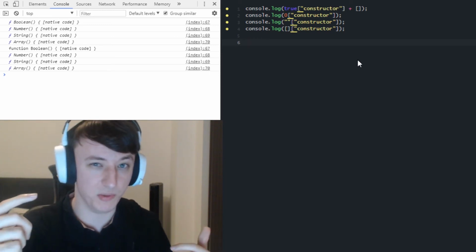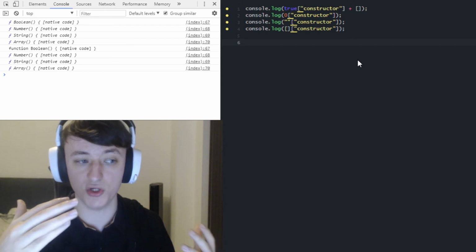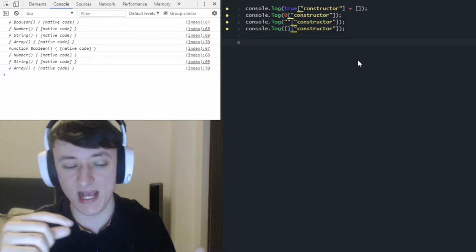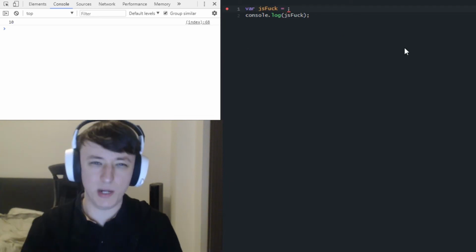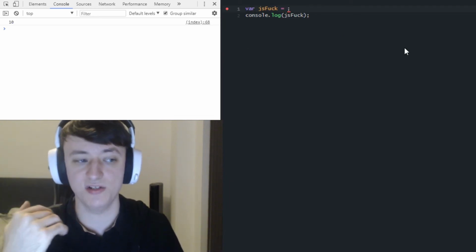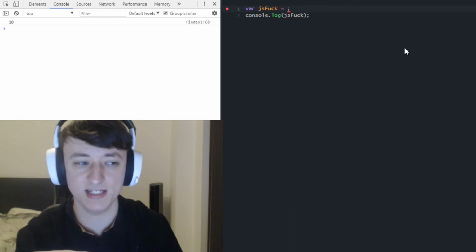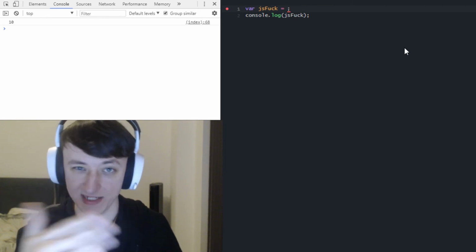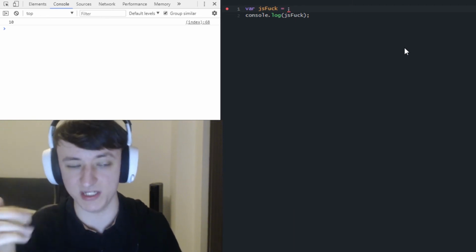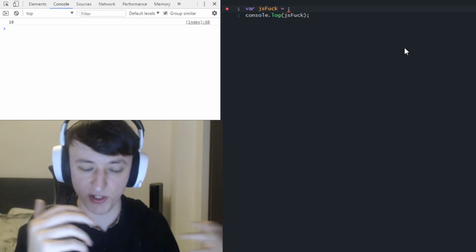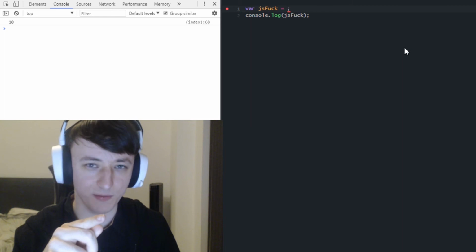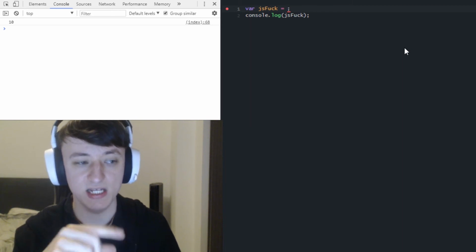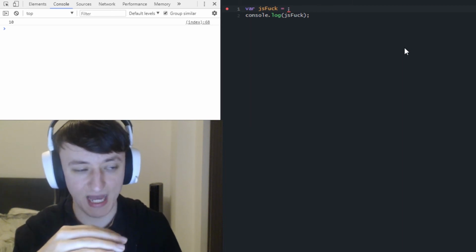Most notably, since we were able to get the constructor for string, we're able to get a capital S, which lets us call the method toString. Now we already know how to change values to strings automatically, just by adding an empty array and tricking JavaScript into converting whatever we give it into a string. But there is one very important feature that we can't get from that, which is the ability to convert the base of that output.